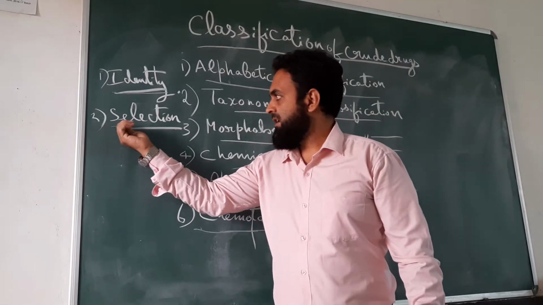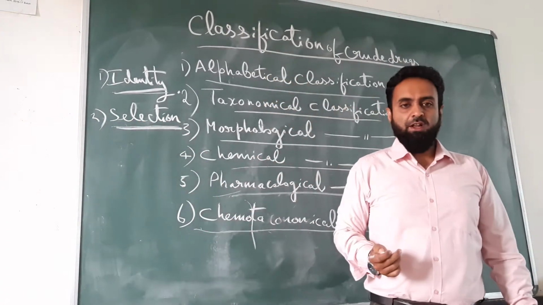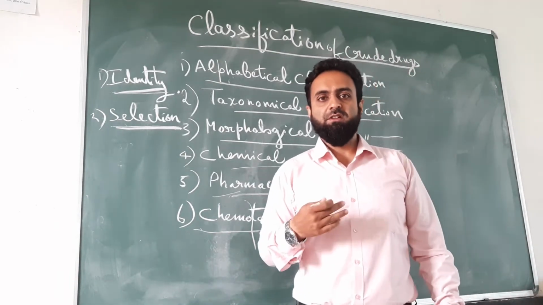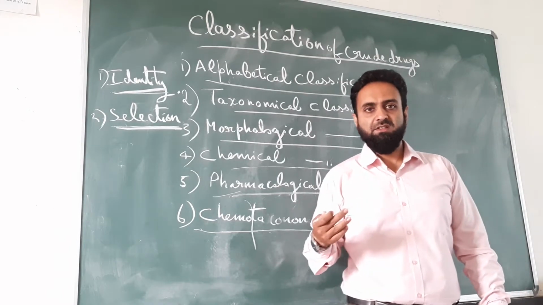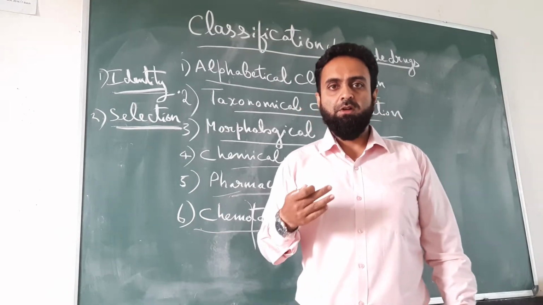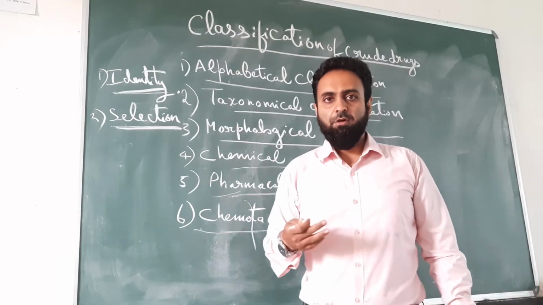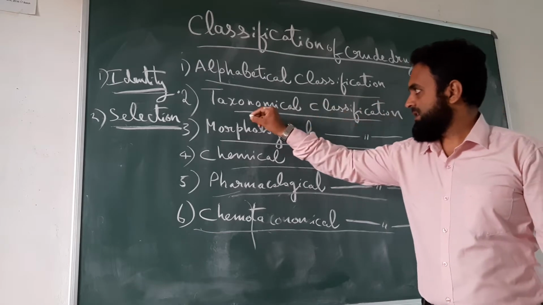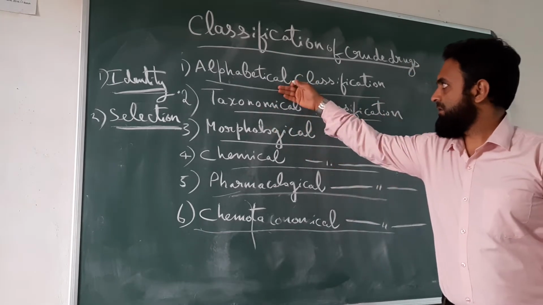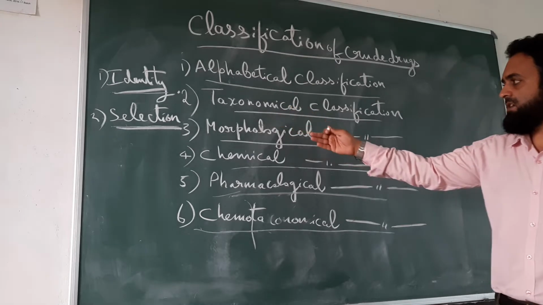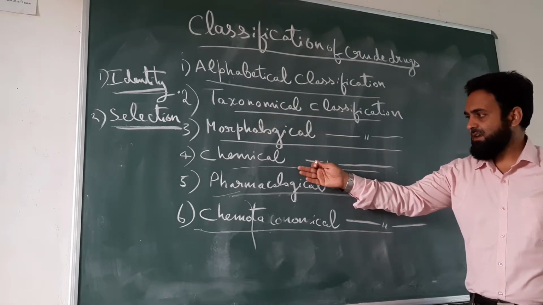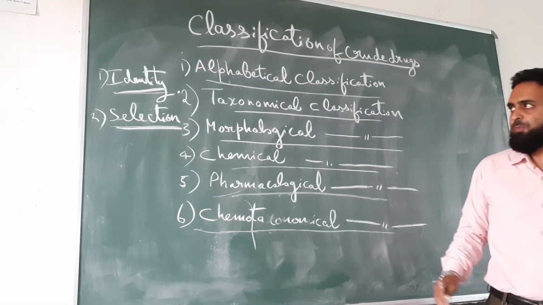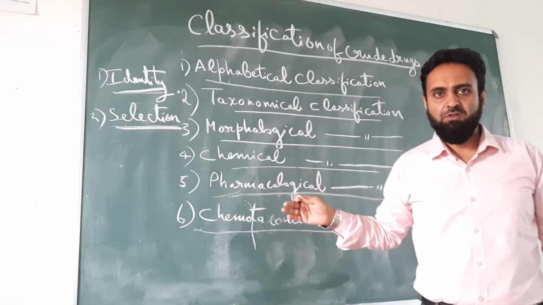The second need for classification is to enable proper selection of the prodrugs. Without classifying the drugs, without grouping the drugs in different groups or classes, it's difficult to select a proper drug in time of need. So these are the following methods by which the drugs can be classified: alphabetical classification, taxonomical classification, morphological classification, chemical classification, pharmacological classification, and chemotaxonomical classification. We will be discussing each method individually one by one.